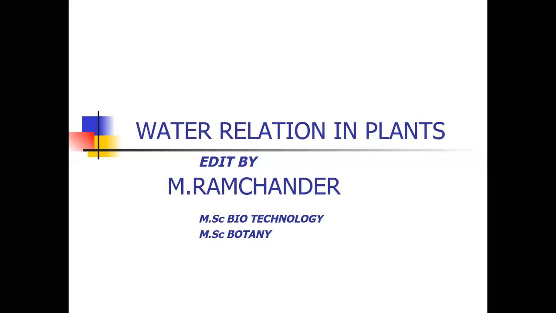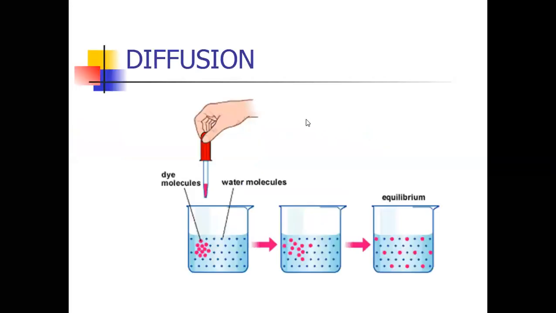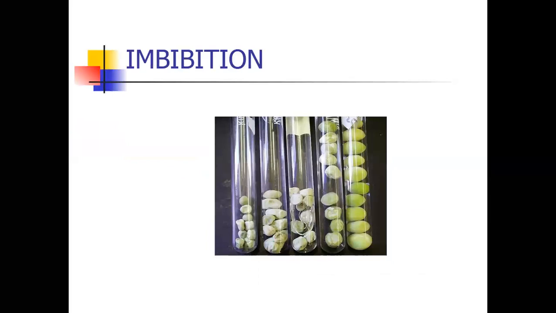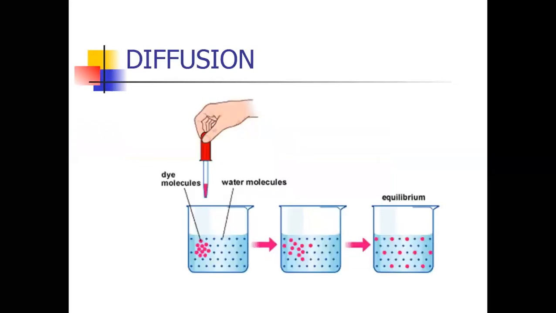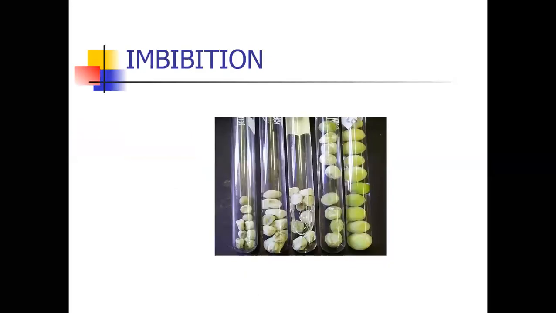Now, absorption of water is done in three ways. One is diffusion. Second is imbibition. Third is osmosis. Water is absorbed by plants in three ways: diffusion, imbibition, osmosis.